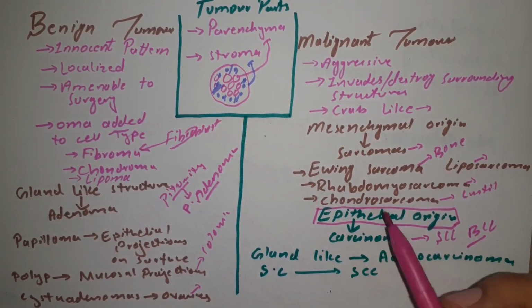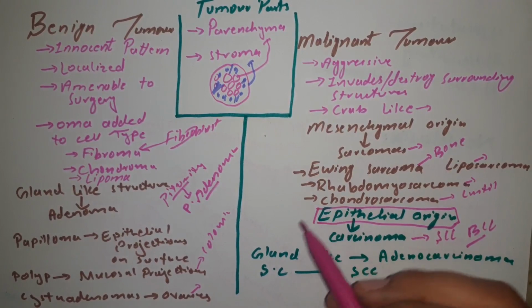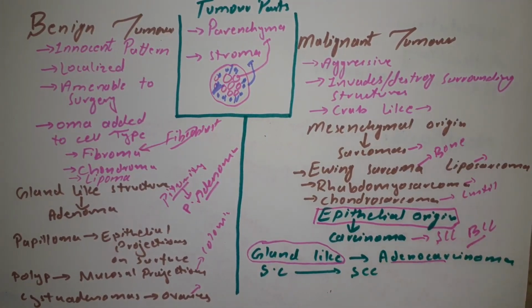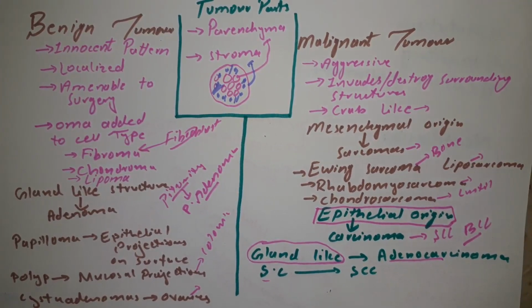However, in a very similar way, the tumors which make gland-like structures are also called adenocarcinoma. For example, a tumor arising in the stomach is called gastric adenocarcinoma. Okay, and a tumor arising in the colon is also labeled in a very similar way, and a tumor which forms squamous cells is called squamous cell carcinoma. However, this classification is not so simple. This nomenclature is not so simple. There are tumors which do not follow these guidelines, and they are named accordingly.